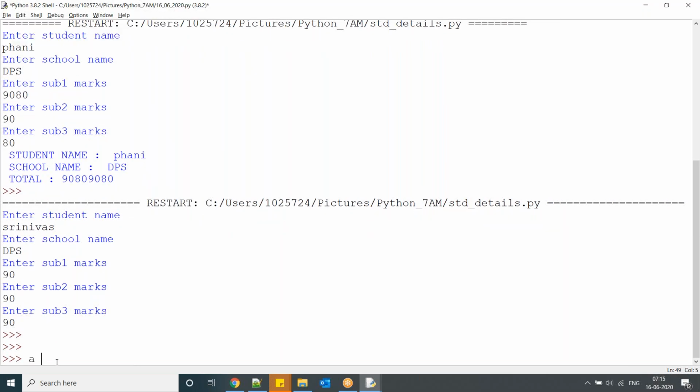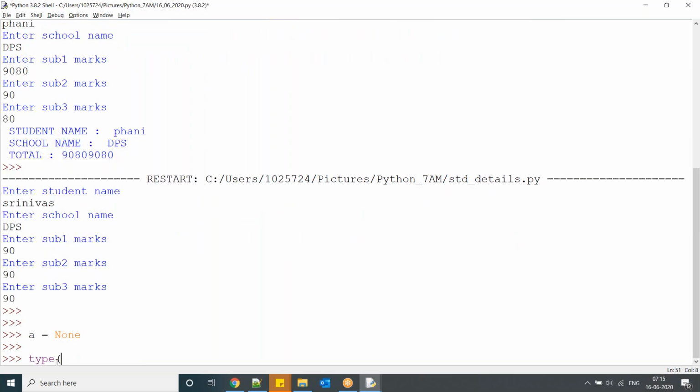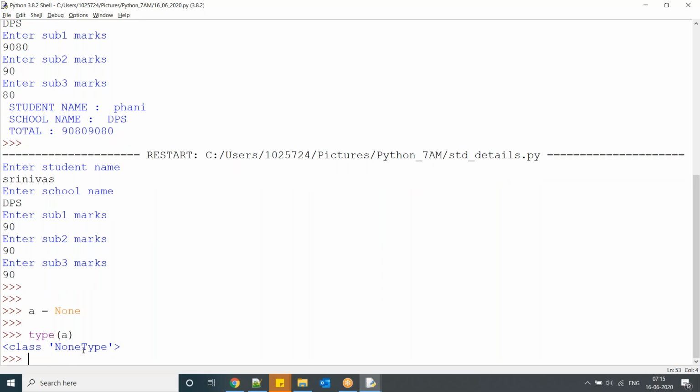Here observe a equal to None. Now type of a is NoneType.